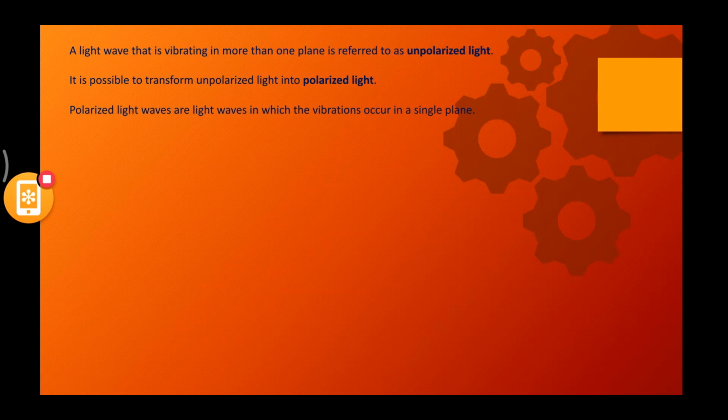Polarized light waves are light waves in which the vibrations occur in a single plane. So in polarized light, how many planes are involved? Only a single plane is involved. In unpolarized light, how many planes are involved? More than one, right? So the process of transforming unpolarized light into polarized light is known as polarization.